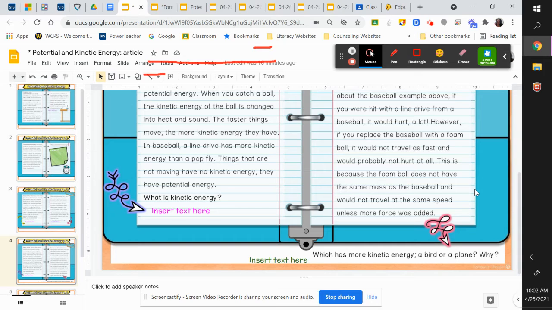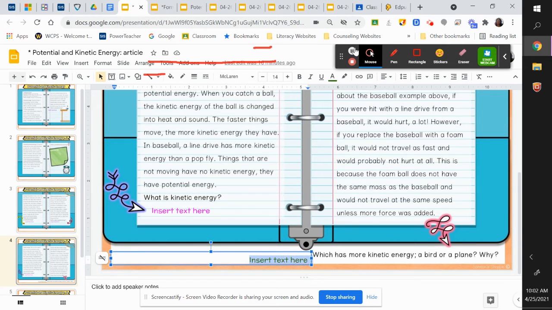So thinking that way, which has more kinetic energy? This question at the bottom, a bird or a plane, and why? So let's talk about that. What do you think? Which has more kinetic energy, a bird or a plane?